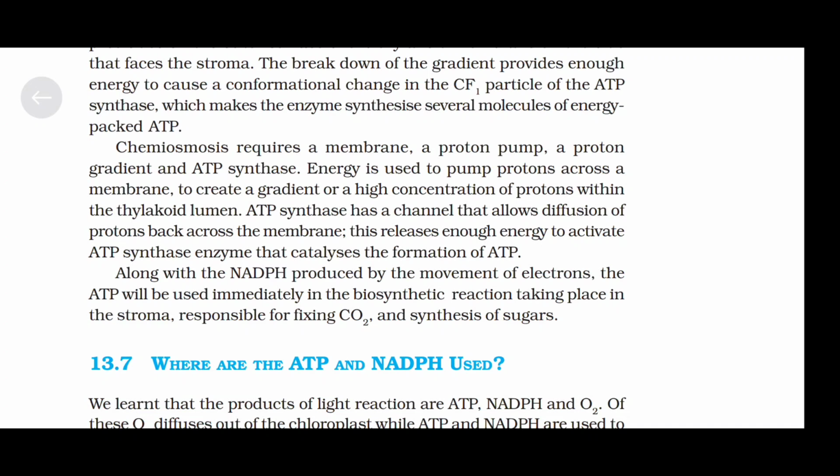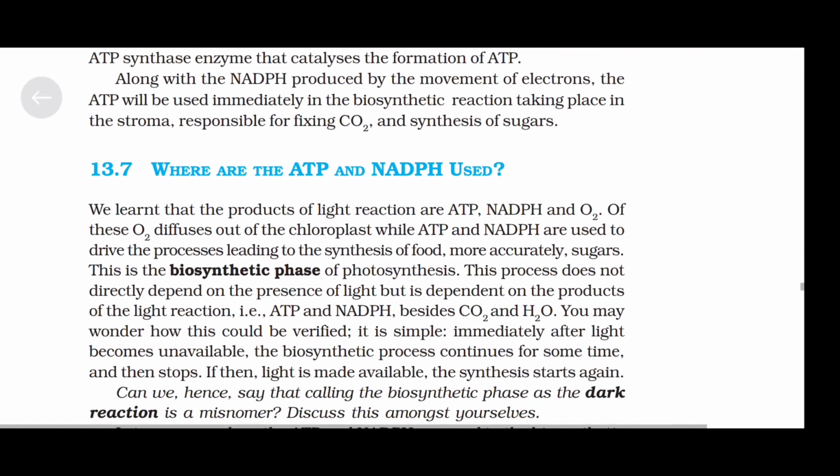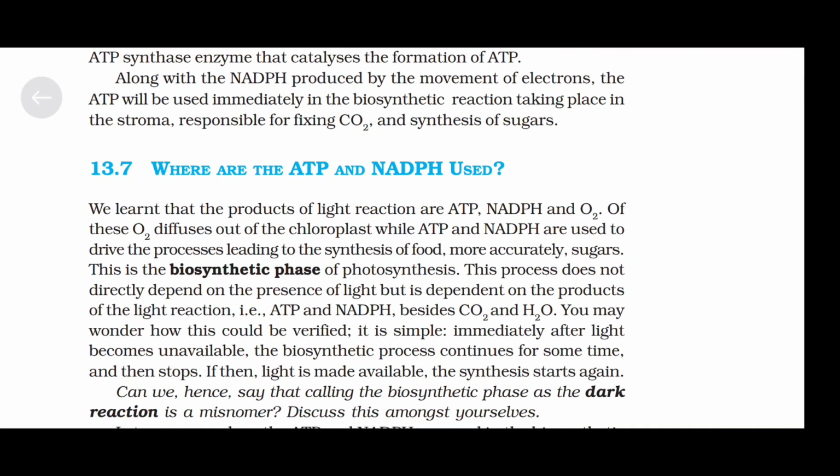Where are the ATP and NADPH used? We learned that the products of light reactions are ATP, NADPH, and O2. Of these, O2 diffuses out of the chloroplast, while ATP and NADPH are used to drive the processes leading to the synthesis of food, more accurately, sugars. This is the biosynthetic phase of photosynthesis.